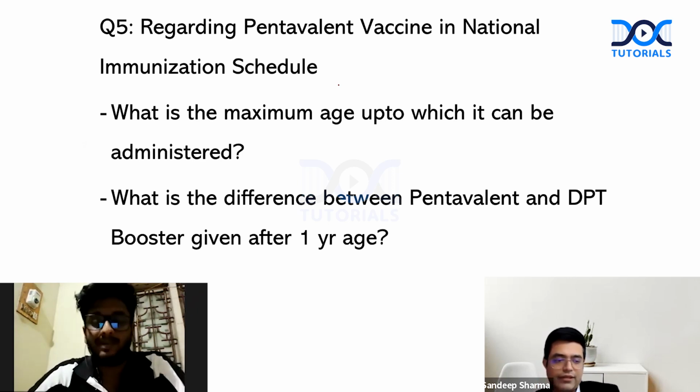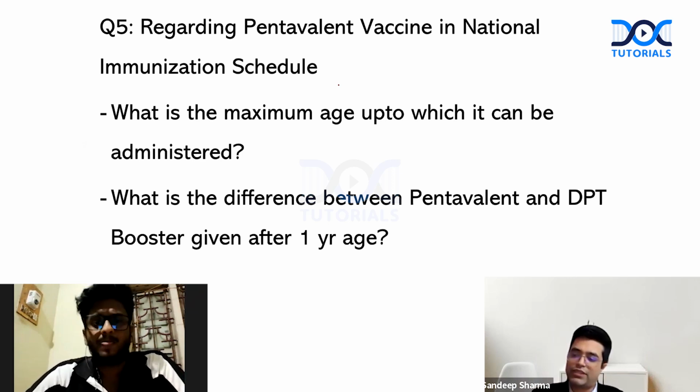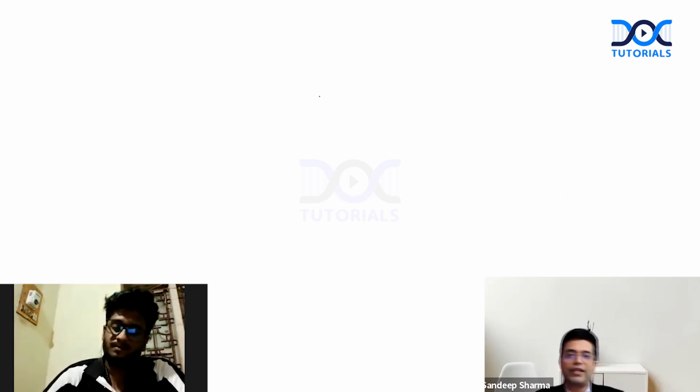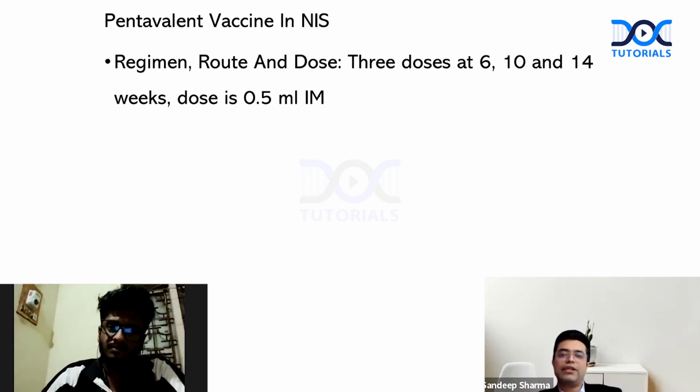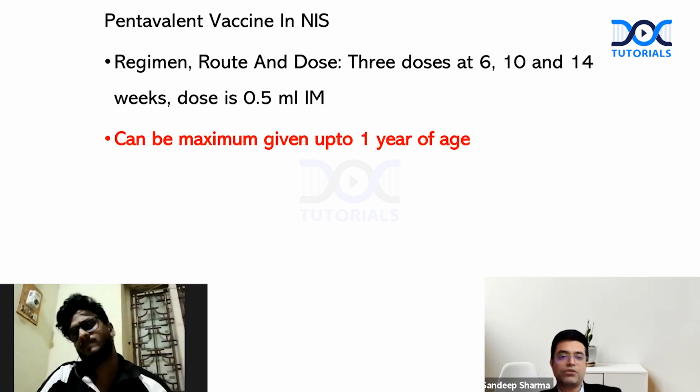Then the difference between pentavalent and DPT. Basically, what is the difference between pentavalent and DPT? Pentavalent has additional 2 vaccines, Haemophilus influenzae and hepatitis B. Yes, correct. So you get +10 on this. So rightly answered. Pentavalent vaccine, 3 doses at 6, 10 and 14 weeks. Dose is 0.5 ml. Intramuscular, can be maximally given up to 1 year of age.